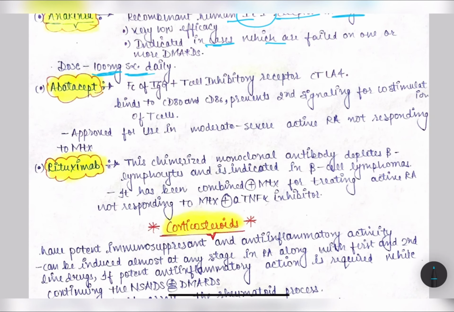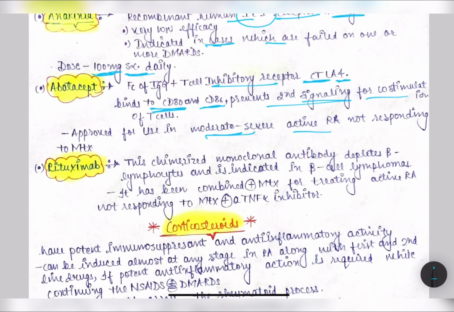Now another drug, that is abatacept. It is a recombinant combination of the Fc portion of immunoglobulin G and the T cell inhibitory receptor CTLA4, and it binds to CD80 and CD86 and prevents the second signal for co-activation of T cells. It is approved for use in moderate or severe cases of rheumatoid arthritis, in cases which are not responding to methotrexate. Okay,